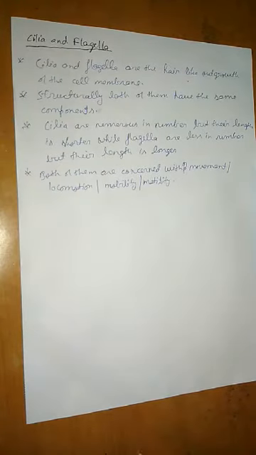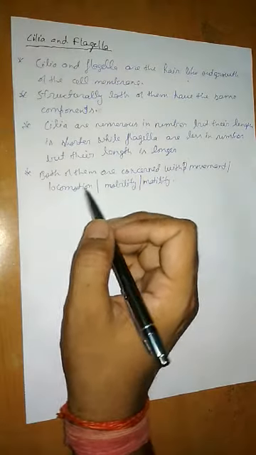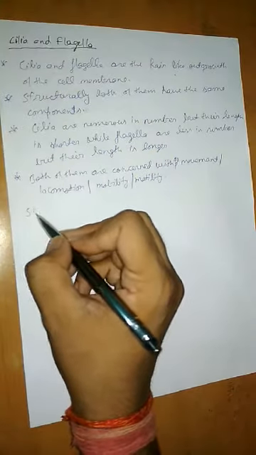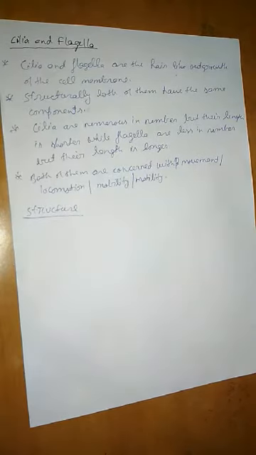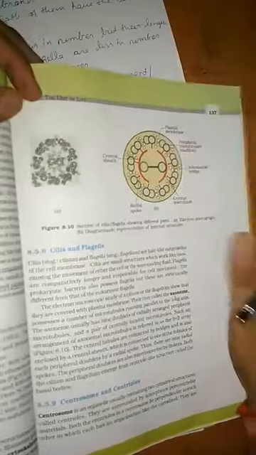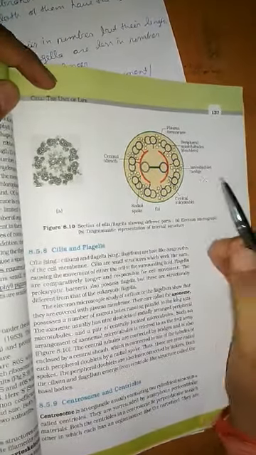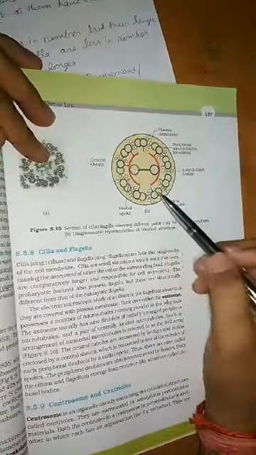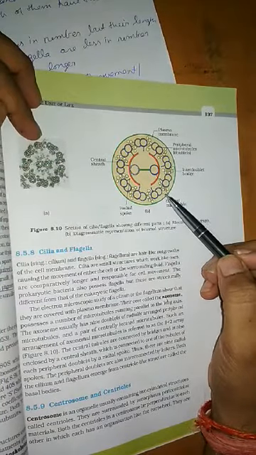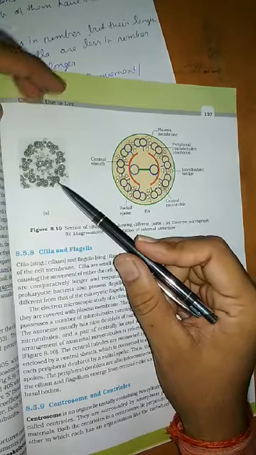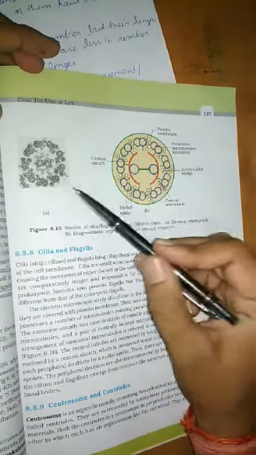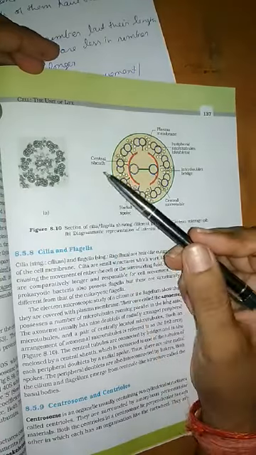Okay, so now we have to see their structure. I will discuss from the diagram that is there in the NCERT. That diagram I will discuss here. On page number 137 you can see this diagram. This is the transverse section of the cilia and flagella. This diagram is taken from the electron microscope, and this is the simplified diagram of this one. Otherwise in reality you will find this diagram.